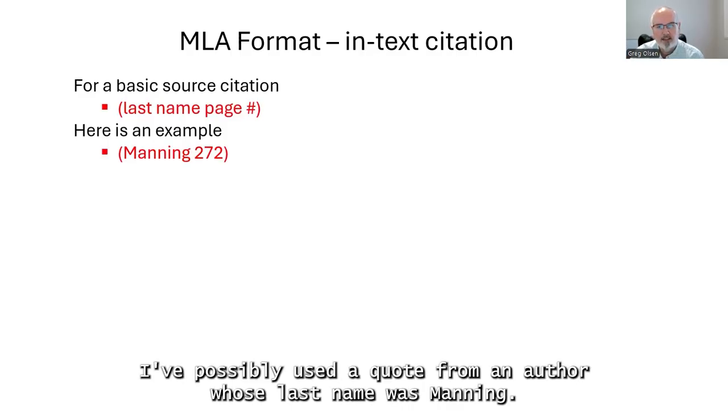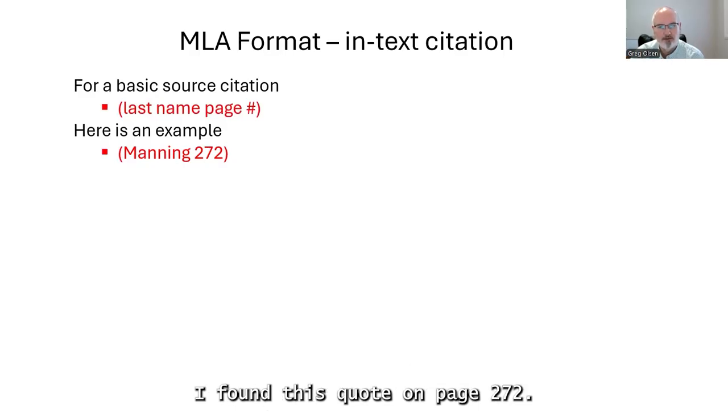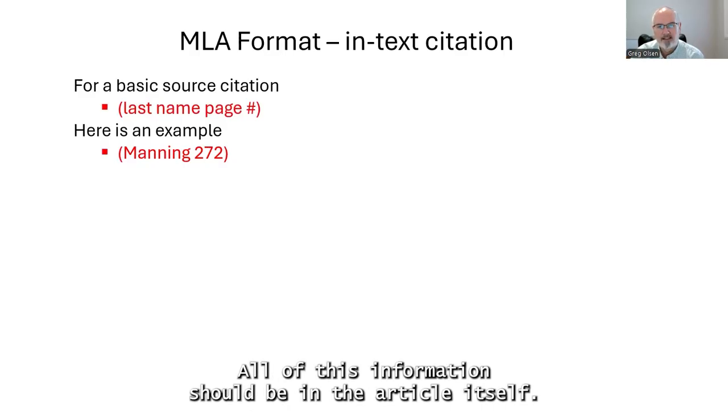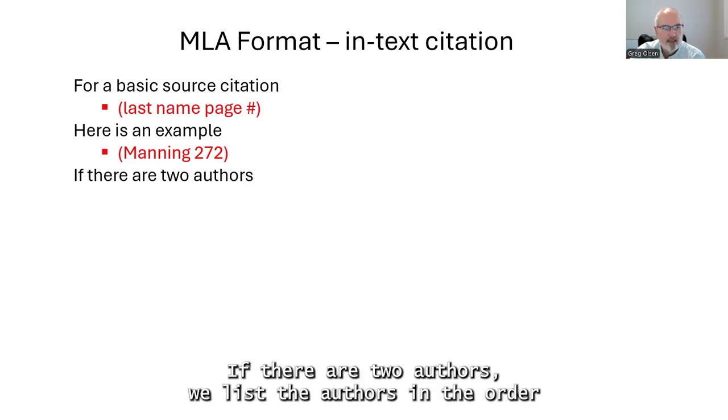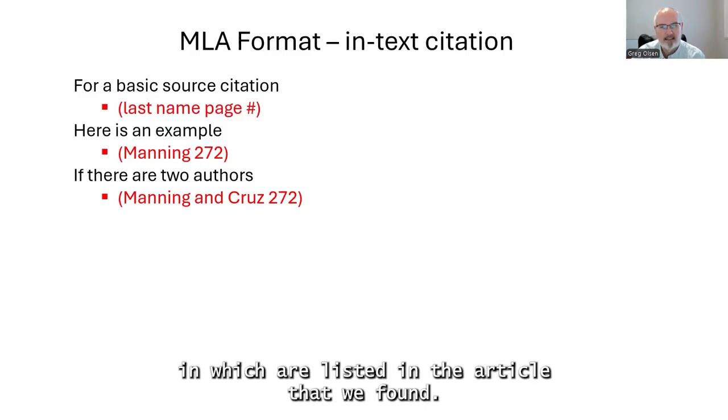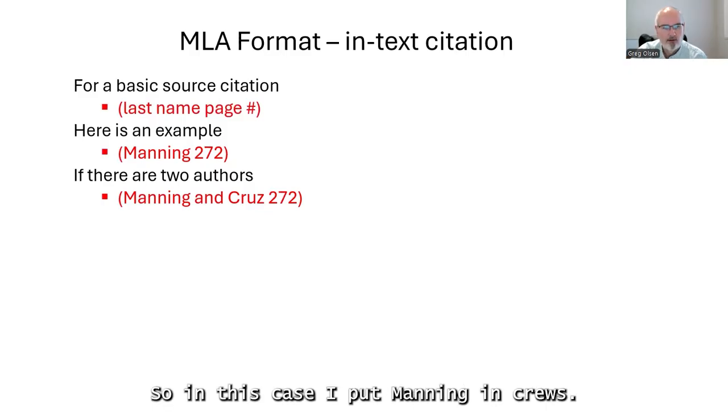Here, I possibly used a quote from an author whose last name was Manning. I found this quote on page 272. All of this information should be in the article itself. So that's all the information I need in parentheses. If there are two authors, we list the authors in the order in which they're listed in the article that we found. So in this case, I put Manning and Cruz, and then again, that page number.